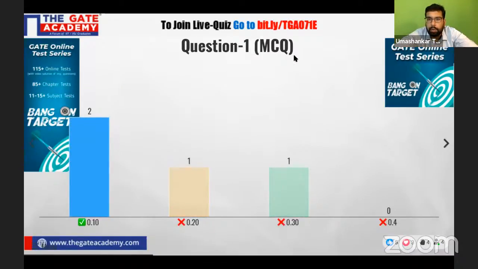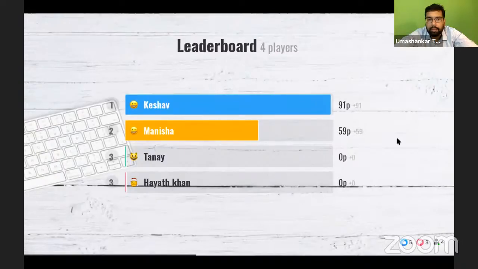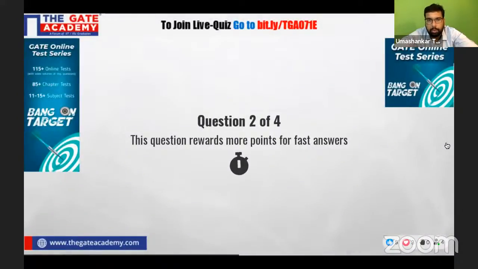All right. So all of you have answered this, and let's see how many of you have given the correct answer. I see Keshav and Manisha, both of you have given the right answer to this question. Very nice. Tanay, Hayat, you were not able to give the right answer. Don't worry, try with the next question. Okay, so here we go with the second question.